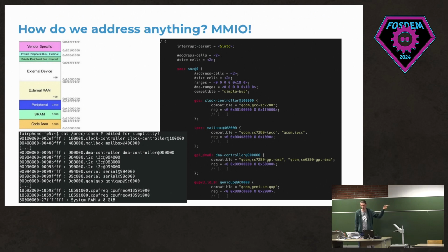In the proc/iomem output, where you can see the different memory regions, you can also see the address 8 with a lot of zeros to 27FFF. It's the system RAM, so it's the address space for the 8 gigabytes of RAM that are on the device. So if you write there, you can read the same value back, as you would expect from a RAM. Don't ask me how this MMIO stuff works. I attended the Free Silicon conference last year. They know how this stuff works. I have no clue. So talk to them if you want to know more.